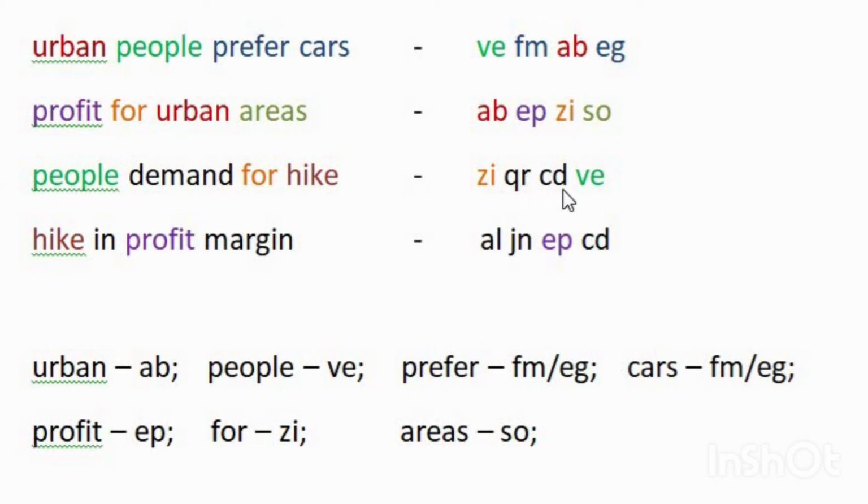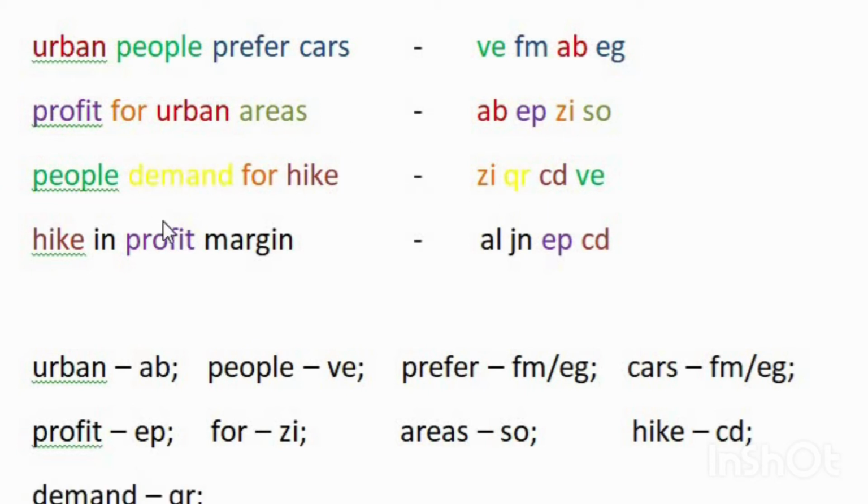Among these, the one code that is similar is CD. That means hike can be coded as CD. Now the only word remaining in the third line is demand, and the only code remaining is QR. That means the code for demand is QR.